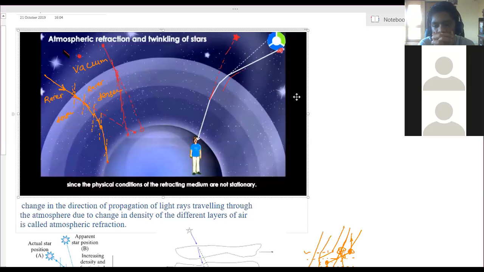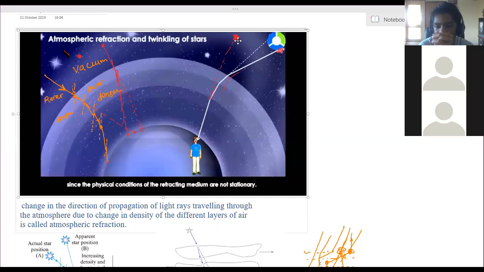So here is the star. Actually, the star is at this position, but where we see it is here. When the light ray bends, only one light ray is shown, but two, three, many light rays will reach the person's eye. To see where they meet, we have to produce them backwards, so here they will meet. The image of this star is formed at this position. Therefore, we can see the star here, not here. So this is the apparent position of the star, which is some distance above the actual position. It is a millimeter difference, but it is there. Is that clear?